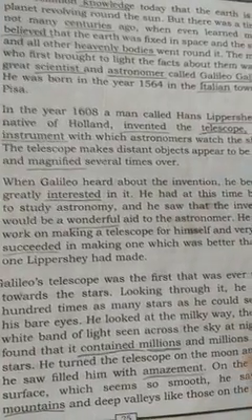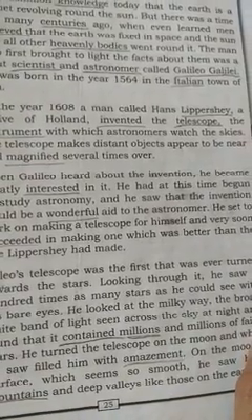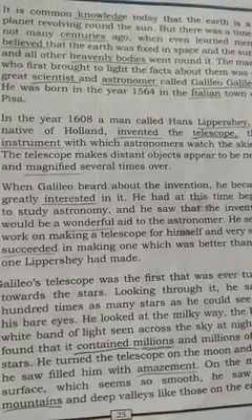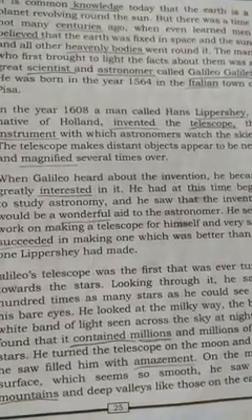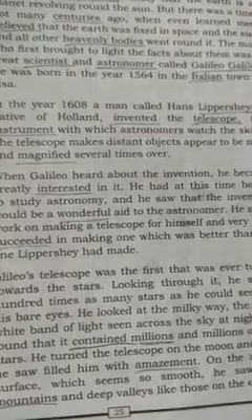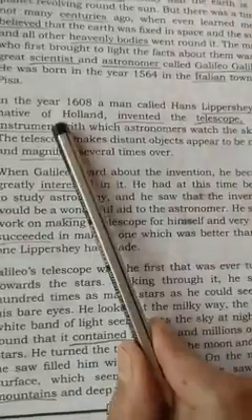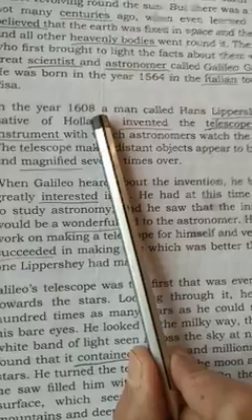Have you understood? Then what do you mean by a telescope? Who invented the telescope first? So the first person who invented the telescope is Hans Lippershey from Holland in 1608.